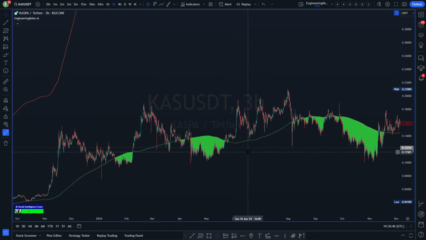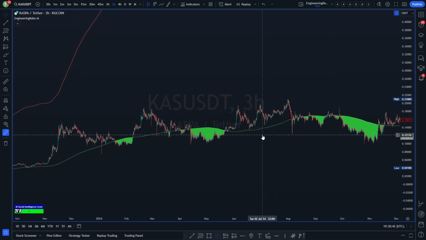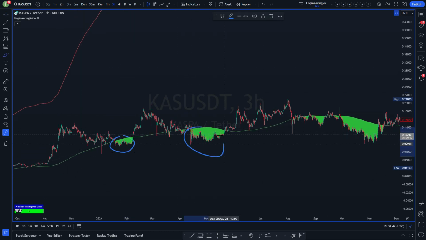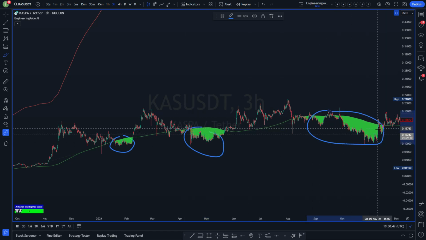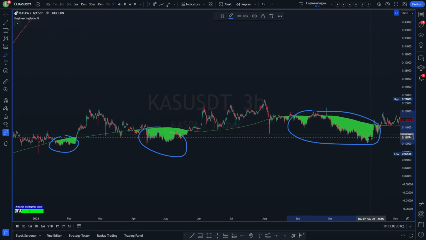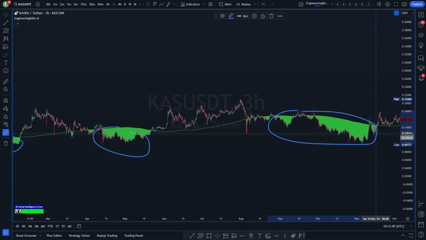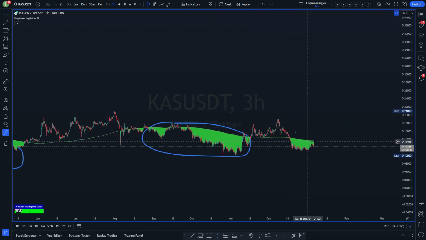If I continue zooming out, we can see that prices around these three shaded areas has been anywhere below 14 cents and ranging from 9 cents. That's always been a good area to buy. So this is when greed kicks in. This is when fear kicks in, when we are trending towards the lower band of this green line.